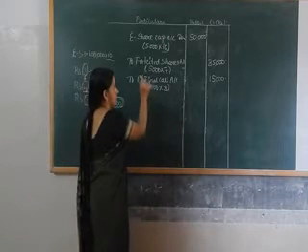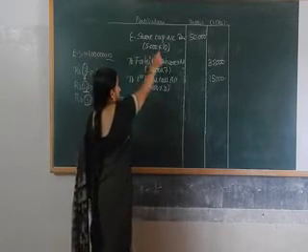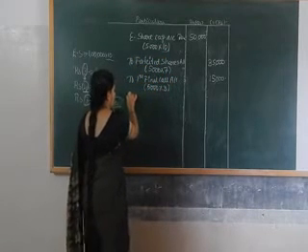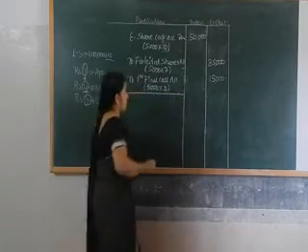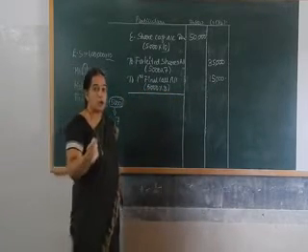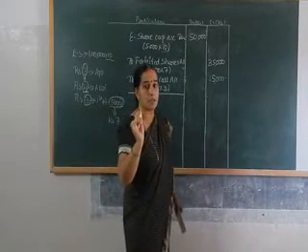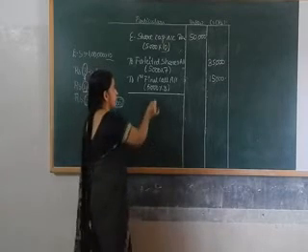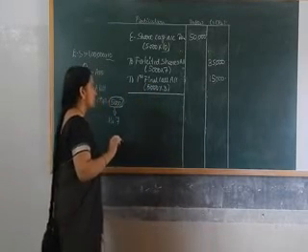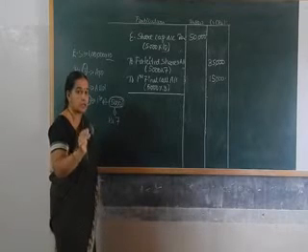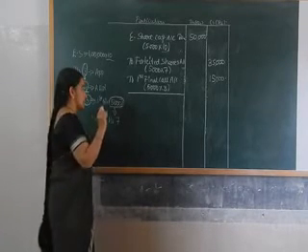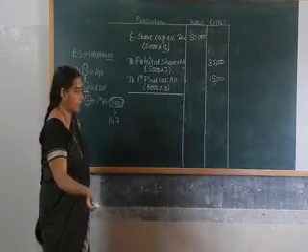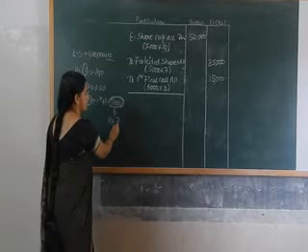Now the entry for forfeiting the shares will be share capital account debtor to forfeited shares account, to first and final call account. Being the 5,000 shares are forfeited for the non-payment of first and final call. Why are the shares cancelled? Because the shareholder failed to pay the first and final call. Now the directors decided to reissue the forfeited shares. Forfeited shares means these 5,000 shares are reissued to somebody else at rupees 7 per share.